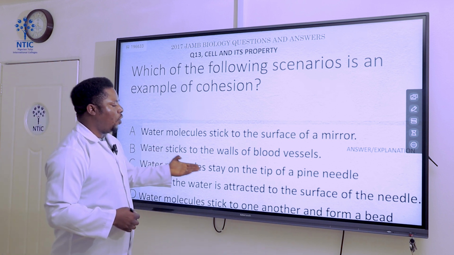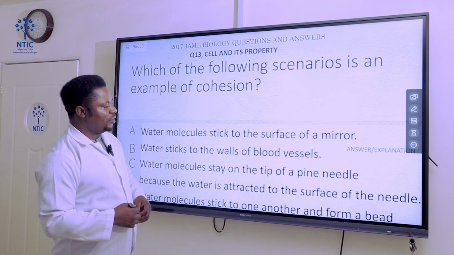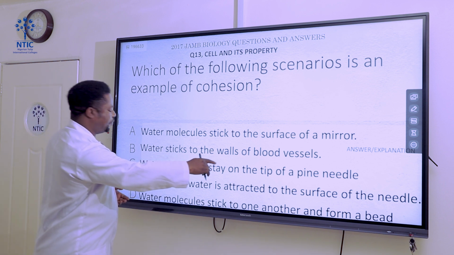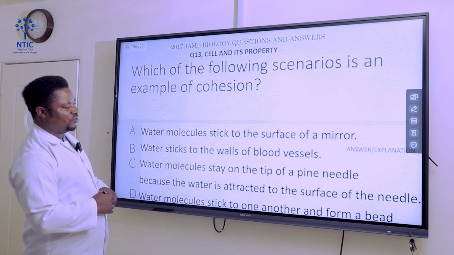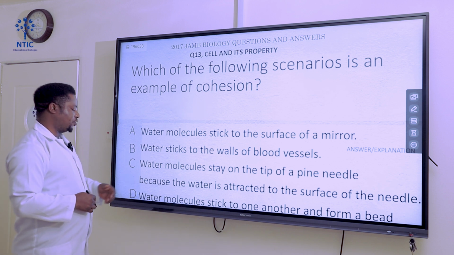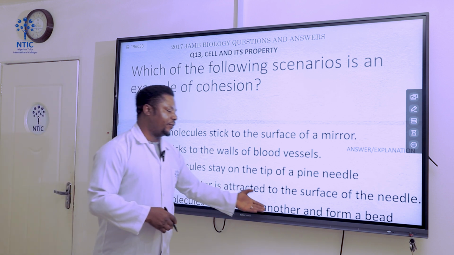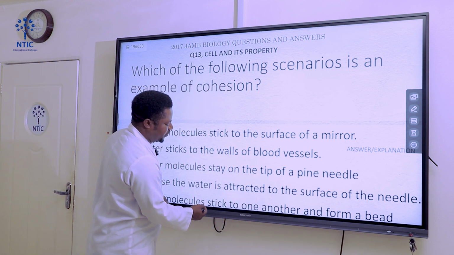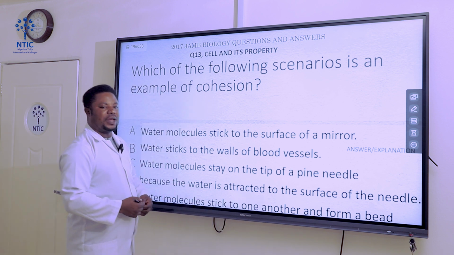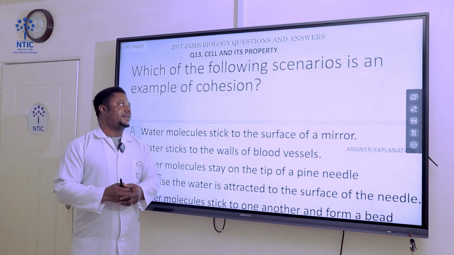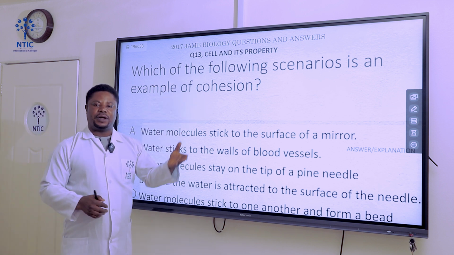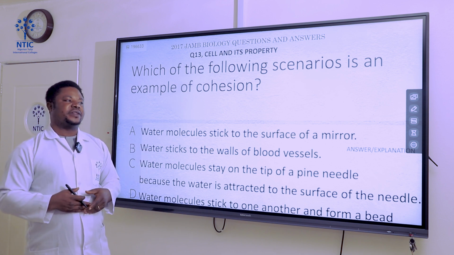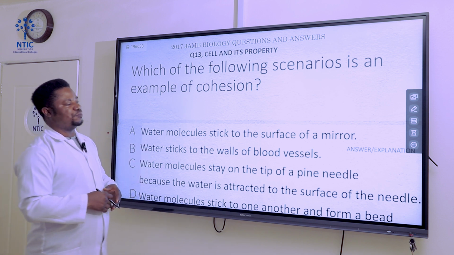Water molecules stay on the tip of a pin needle because the water is attracted to the surface of the needle. This is also not correct. Now, water molecules stick to one another and form a bead. The emphasis on this answer is water molecules sticking to one another, and that is a practical explanation of what cohesion is, because like molecules are held together by intermolecular forces of attraction between the molecules.